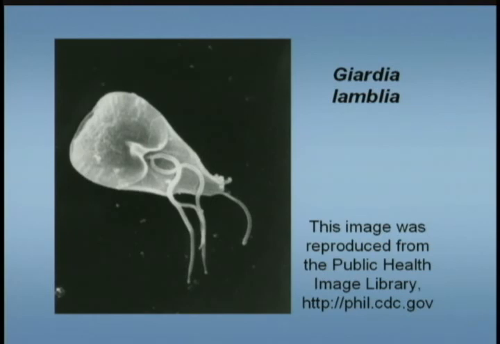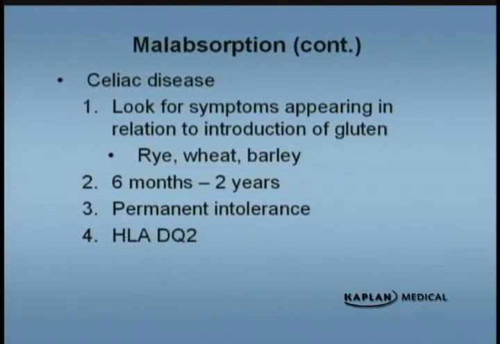This is Giardia lamblia cyst, which can be seen in the stool. Celiac disease is a cause of malabsorption, and it's a chronic cause. And look for, again, relationship to the diet. So when gluten is introduced into the diet, that's when the patient will start to have malabsorption. And gluten-containing products are rye, wheat, and barley. Usually at around 6 months to 2 years of age is when you start introducing these things, and that's when you start seeing celiac disease.